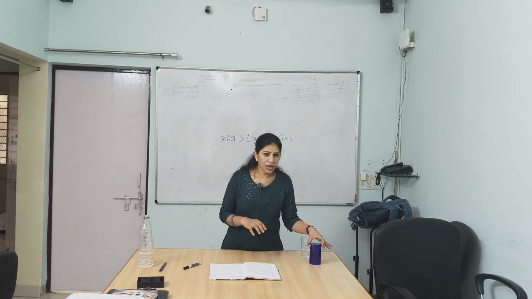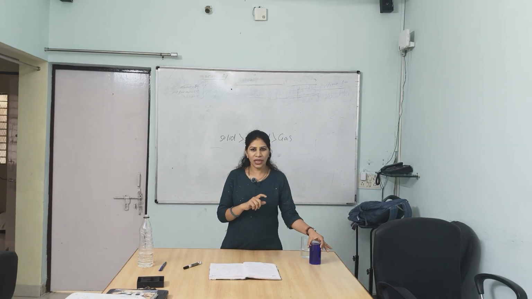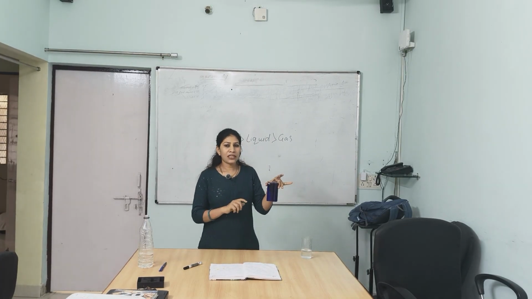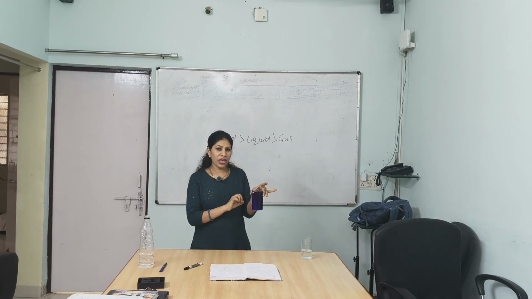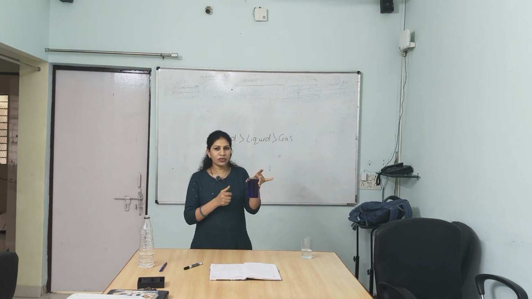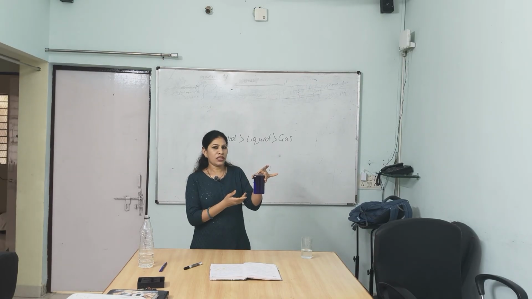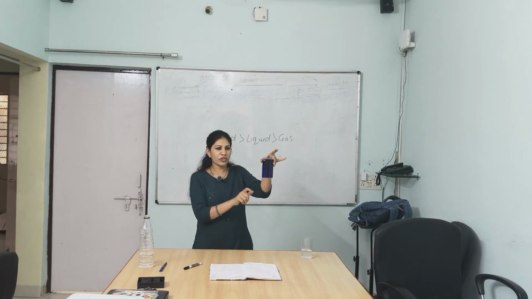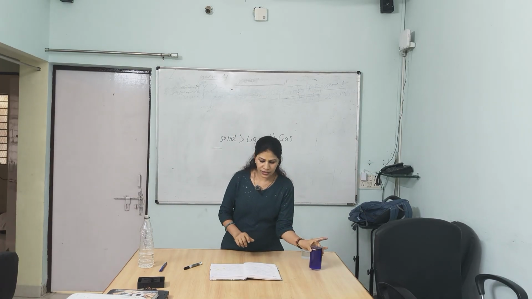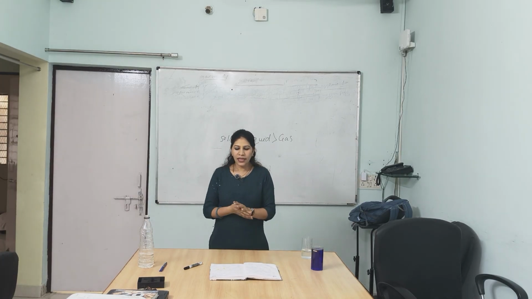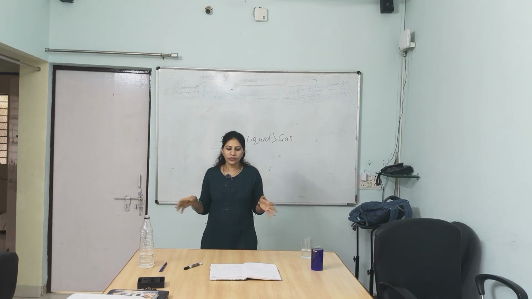See, I will do an experiment. In this glass I mix 2-3 drops of ink. After mixing, the ink spreads throughout the water, and this is diffusion. After diffusion the color will look like this. The reason: gas particles move fastest.